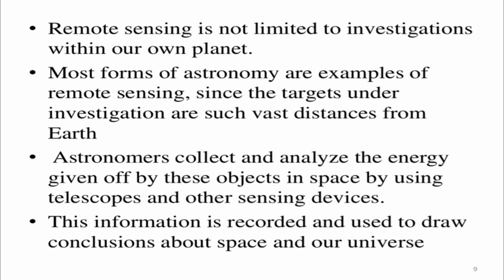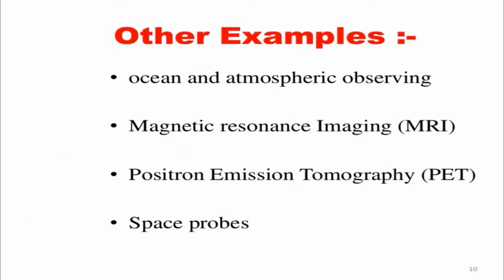Now, remote sensing is not limited to investigation of our planet. Most forms of astronomy are examples of remote sensing, since the targets under investigation are at such vast distances from the Earth. Astronomers collect and analyze the energy given off by objects in space by using telescopes and other sensing devices. This information is recorded and used to draw conclusions about space in our universe.